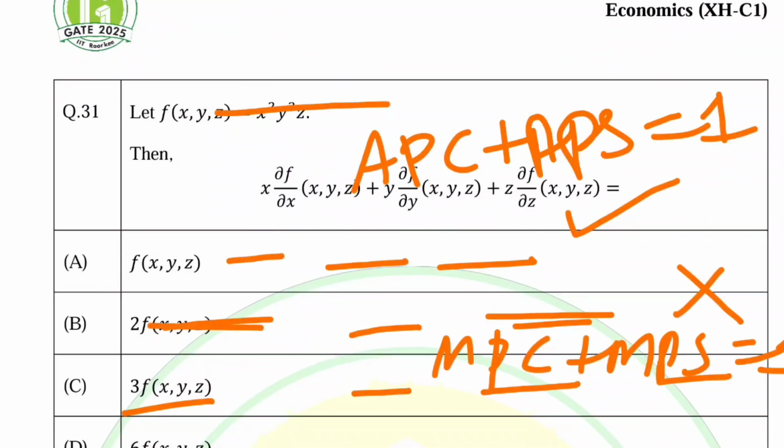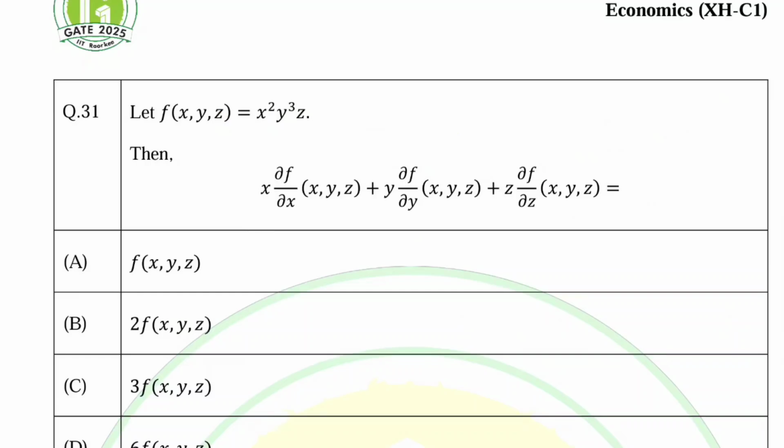Next question is, we are being given a function f of x, y, z is equal to x square y cube z. Then we need to find x times the partial derivative of this function with respect to x plus y times the partial derivative with respect to y plus z times the partial derivative with respect to z. I will be solving these questions in detail. Okay, so it will look like this.